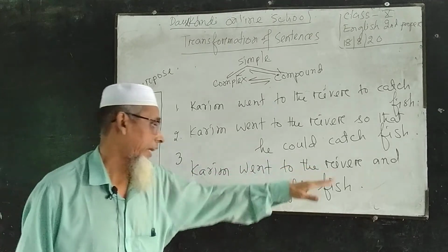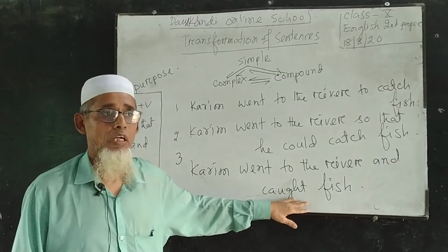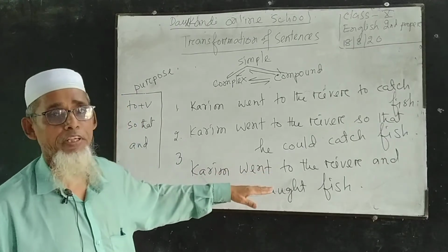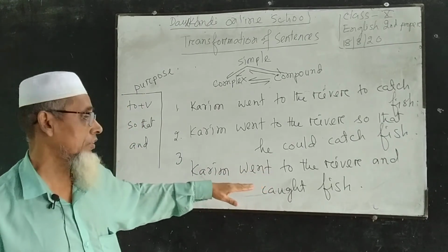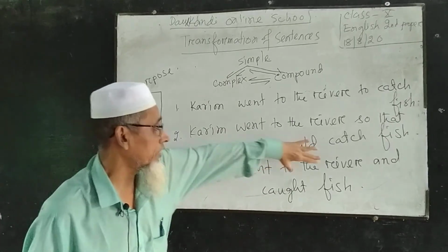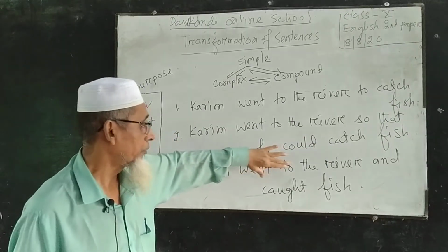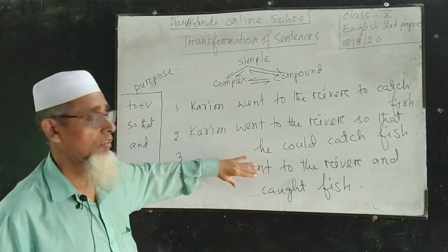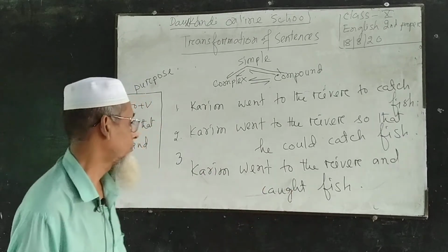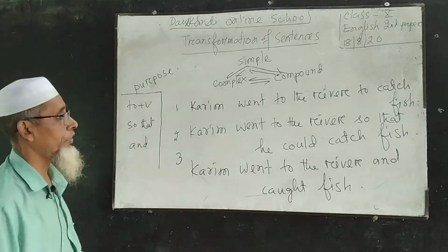Pouring oil to the river and caught fish. This sentence is in the compound sentence because this sentence contains two independent clauses. For this reason, it is in the compound. These clauses express their meaning independently. Now I am going to give